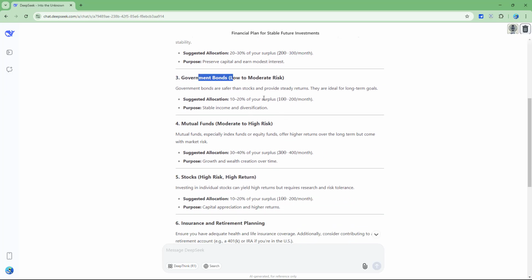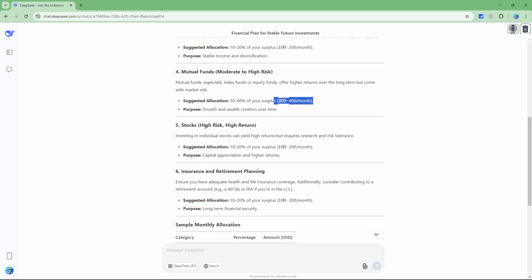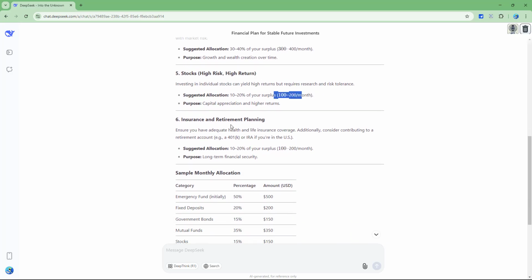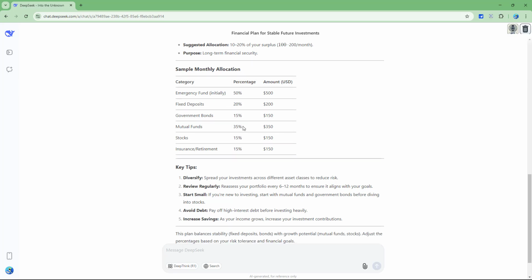For government bonds, it is suggesting 100 to 200 per month, and for moderate to high risk, you can see it says mutual funds right here. This is what it is suggesting. And stocks, you can see, have high returns and high risk. It also covers insurance and retirement plans. So you can see that this is what it is actually suggesting I do.